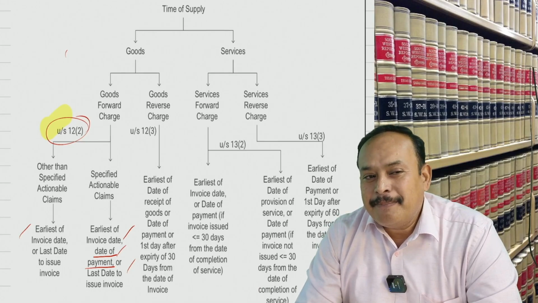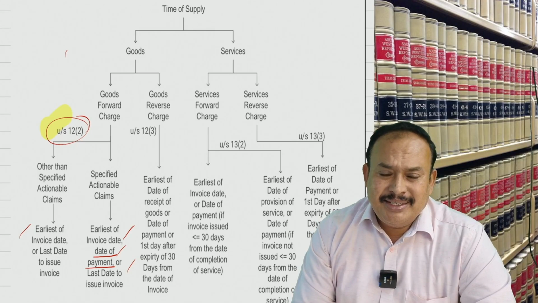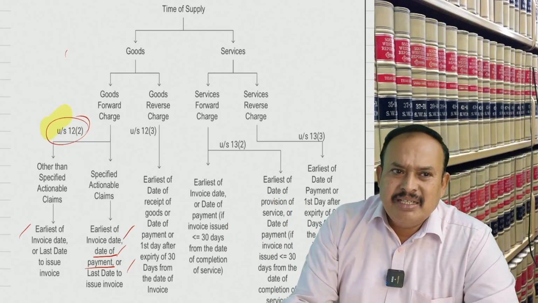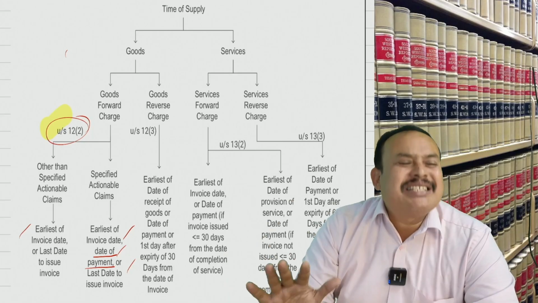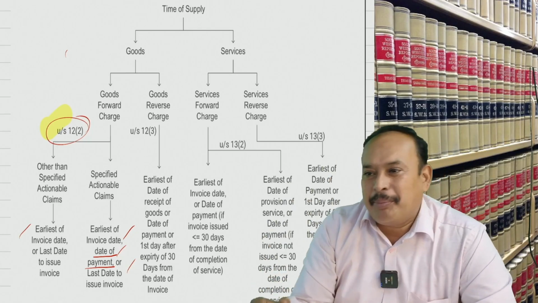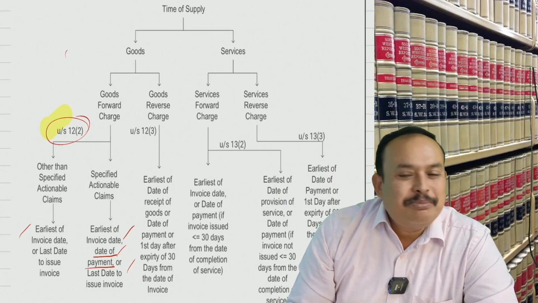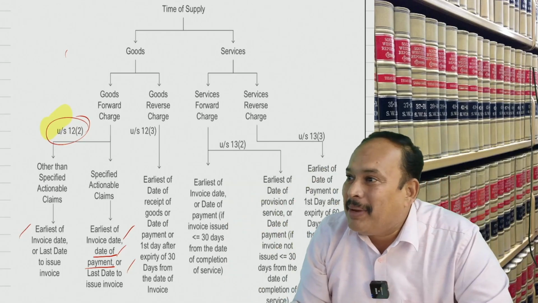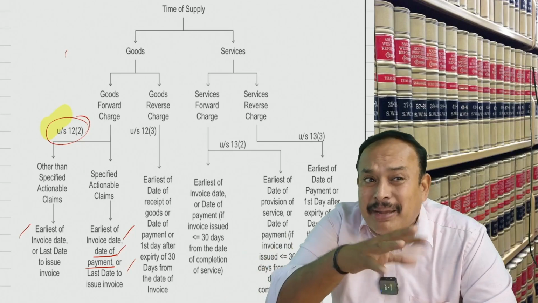Is that clear? Suppose cashew nuts, not peeled, not shelled. The supplier is an agriculturalist. Assume a scenario where he is a registered person. The supplier is also registered, and the recipient is Britannia, a registered person. Is RCM applicable to this supply? Who is liable to pay? Britannia. But the supplier is a registered person, no?